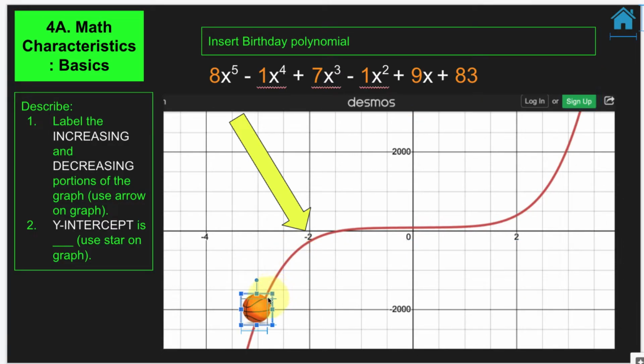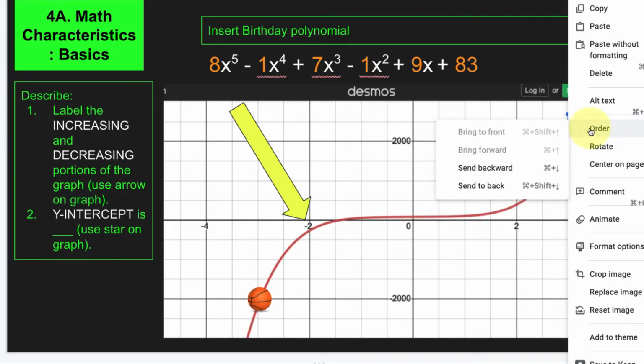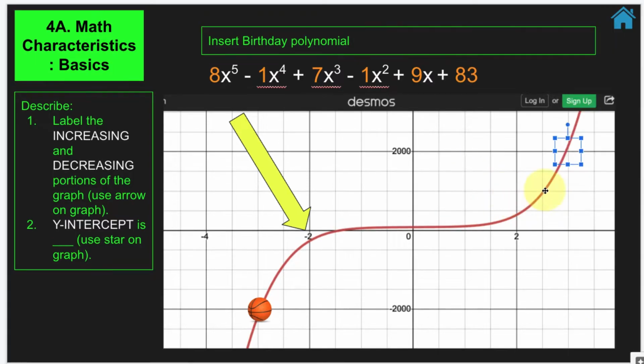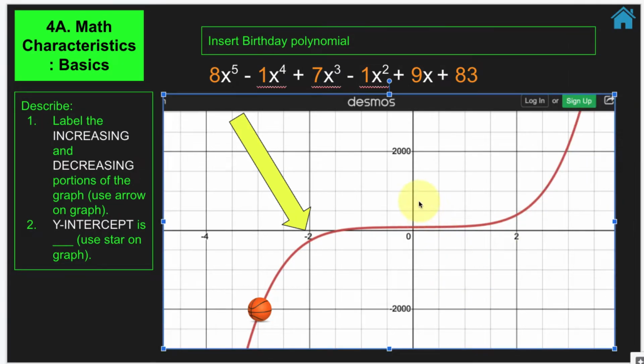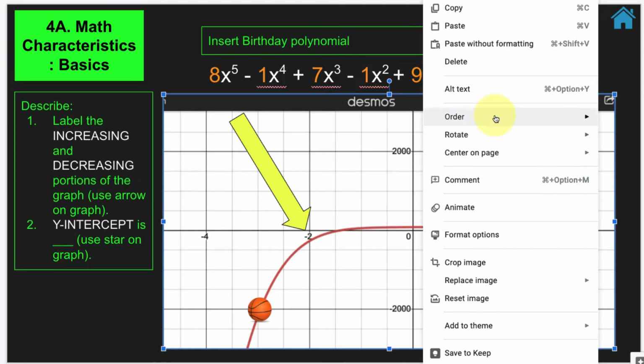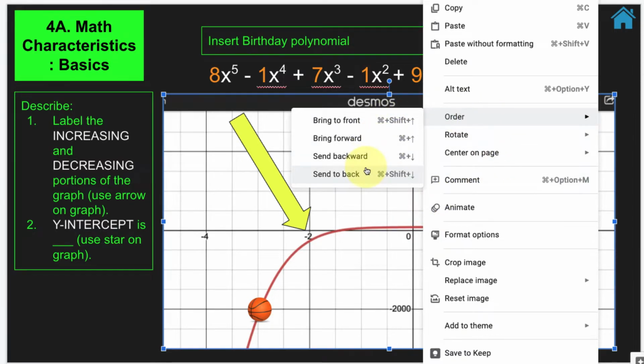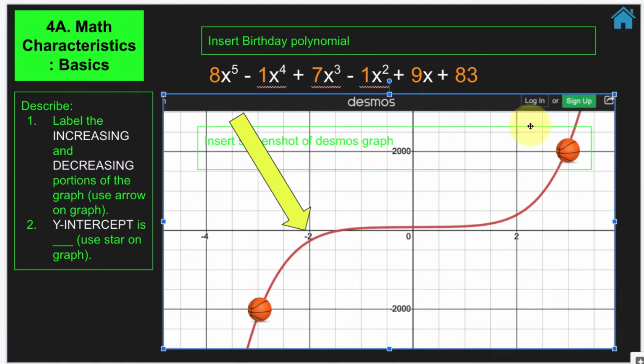Does that make sense? So then when I'm talking, I can say, hey guys, look at this point right here where the orange basketball is. Copy, paste, I get another one, put it over here if I wanted to. And you can also right click and you can put the order. So let's just say for some reason you want the graph to come up forward or send to the back. It's way in the back now. You can right click it, or you can take this picture here, right click it, go in the order, and send it to the back. And that way that comes back up. Oh, see, that part I didn't need.